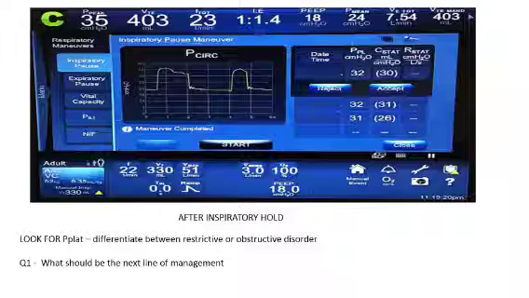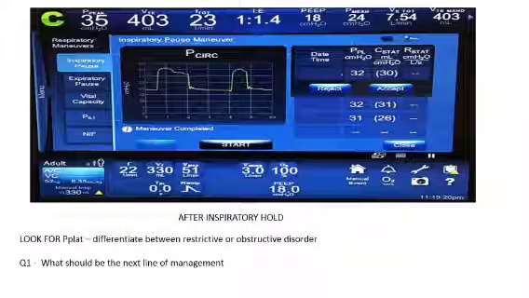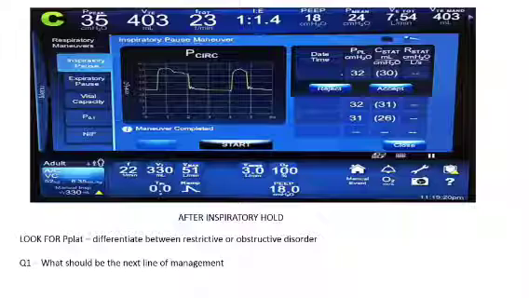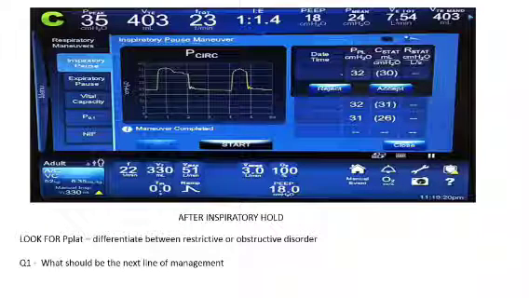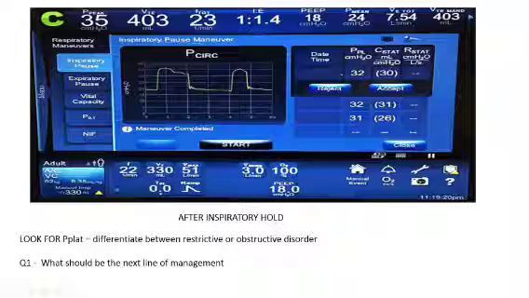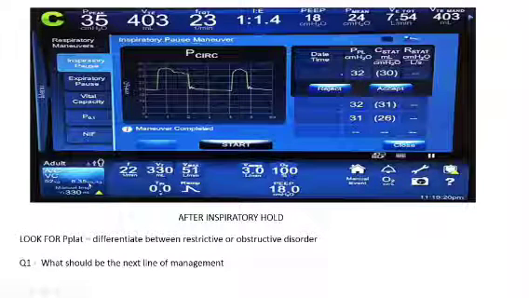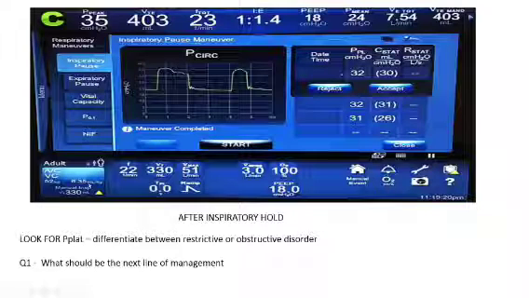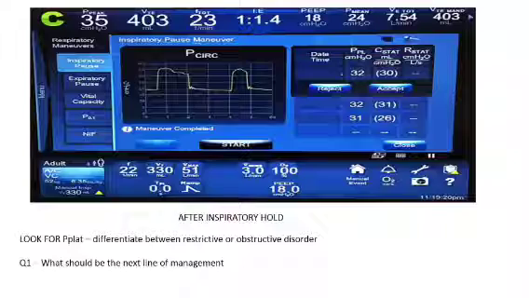So what should be the next line of management for these types of patients? The first thing we should do is decrease the tidal volume. Many patients respond to decreased tidal volume. Just keep an eye on minute ventilation. Whenever we are decreasing the tidal volume, always keep an eye on minute ventilation. We can see in this patient, we were delivering a tidal volume of 6.35 ml per kg. We'll decrease it down to 5. We can go as low as 4 ml per kg in ARDS.